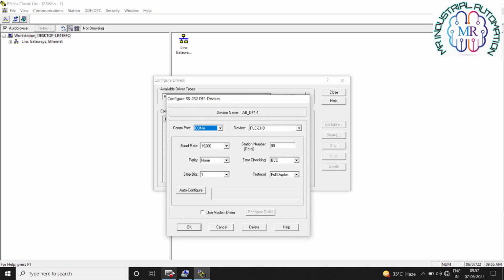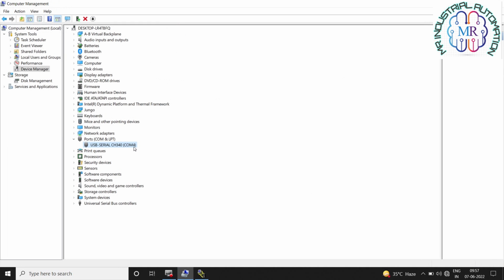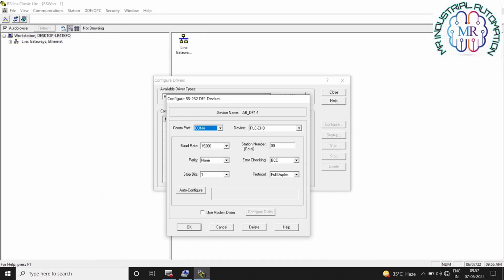At that screen, select the COM port and then press Auto Configure. After you confirm the message Auto Configure successful, press OK. And now the communication between the PLC and your laptop is successfully established.